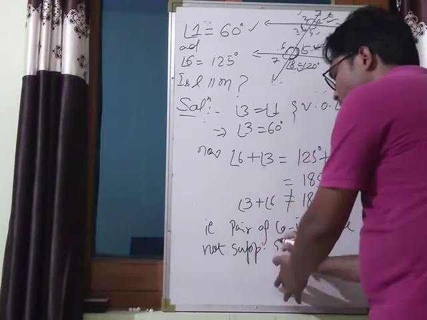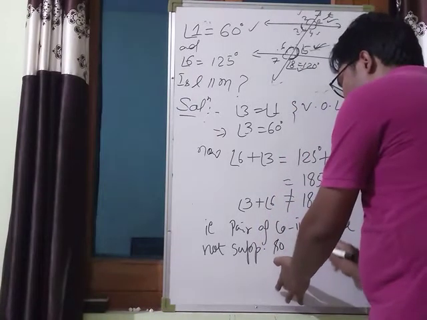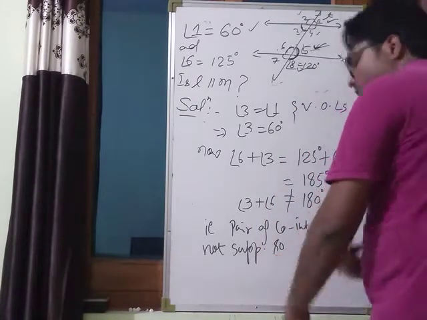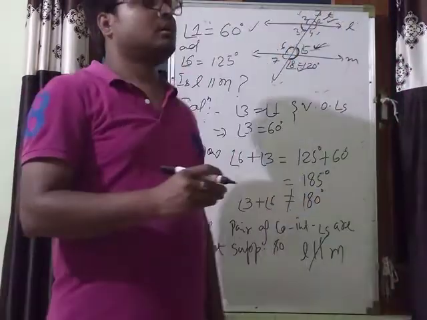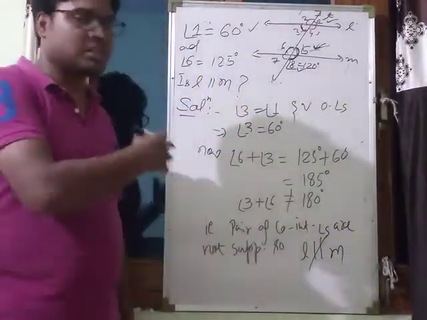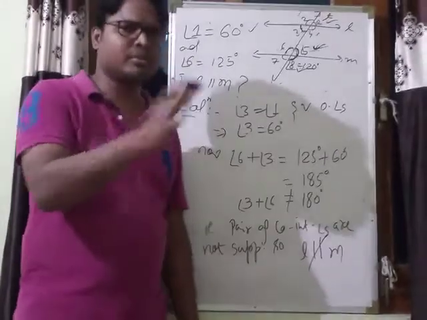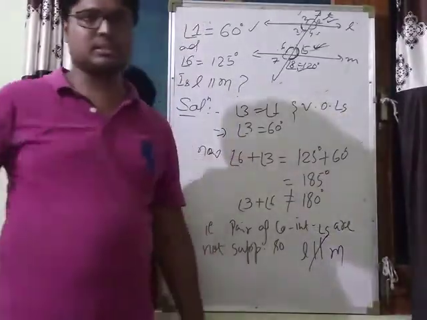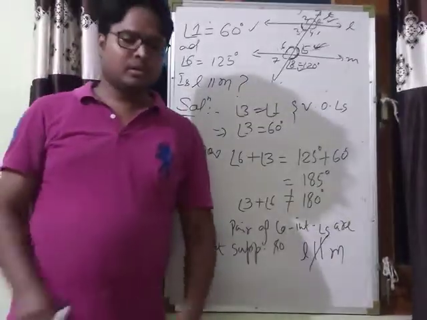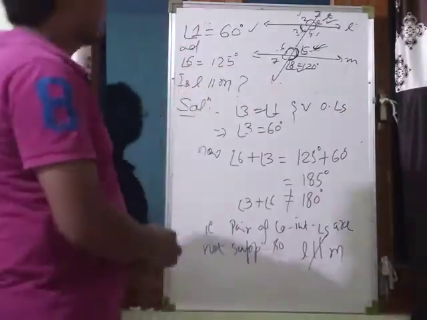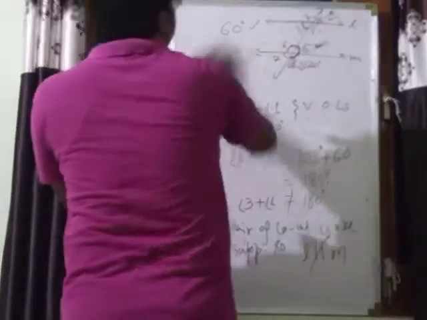Okay? So, lines are not parallel. L is not parallel to M. In class 7th, you have read such type of questions. Both type of questions which I had discussed here. Okay? Now, see,